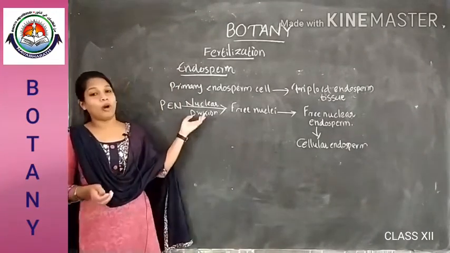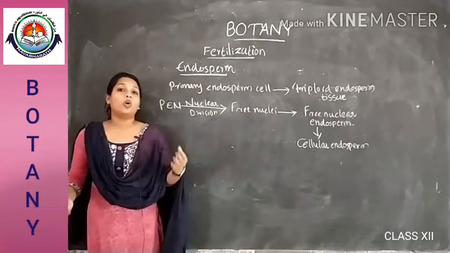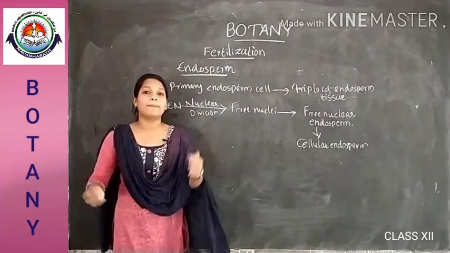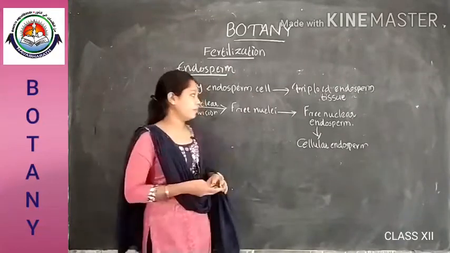So that's about the development of the endosperm. Now we will look into the development of the embryo, how the embryo develops after fertilization.